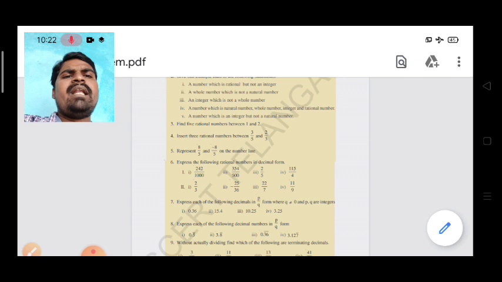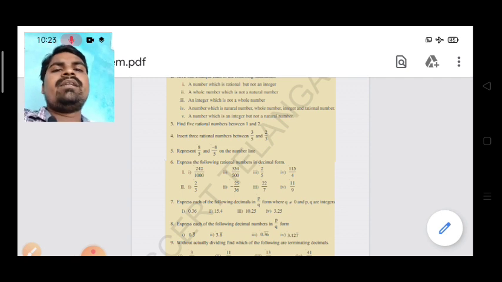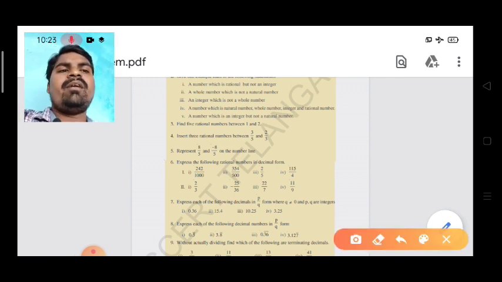Very simple. The fifth bit, number line, how to start, you know very well. Just the third and fourth, when you are going to do the third and fourth, you must and should concentrate. Third and fourth, not mentioned, but you should follow the mean method. For third and fourth you can write the easy method, it is no problem, but read the question carefully and complete it. And the eighth bit, when you are going to do it, periodicity is very important.